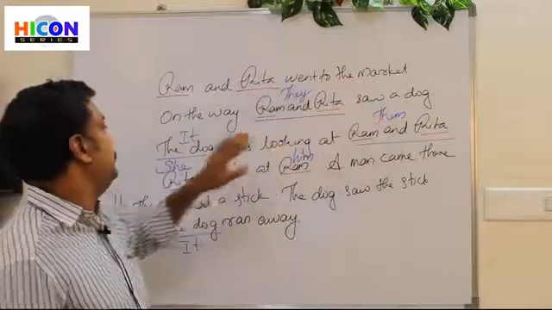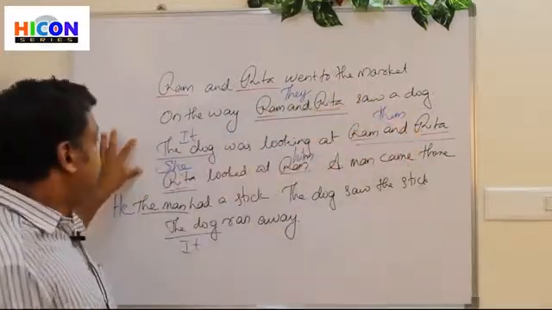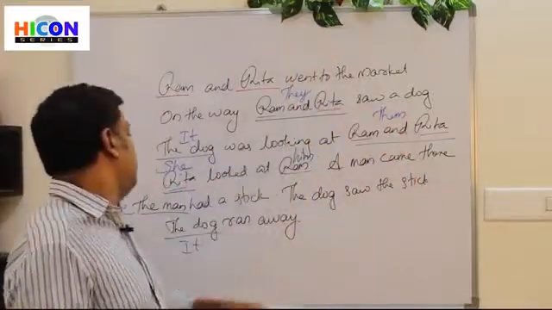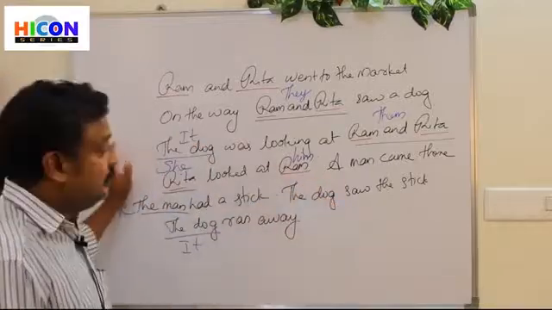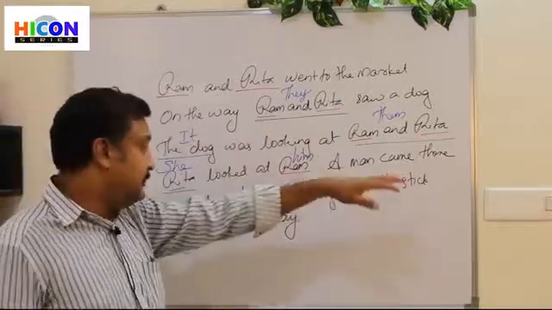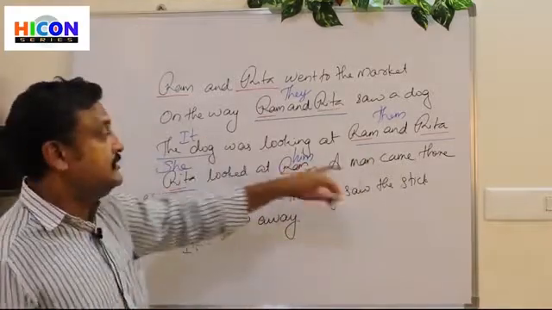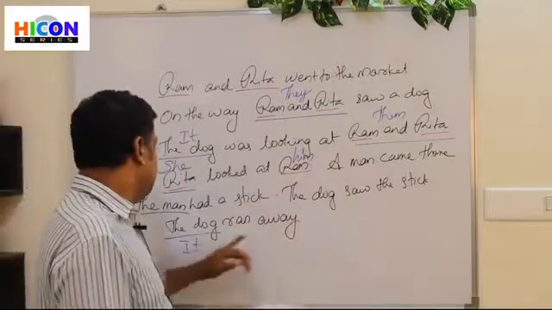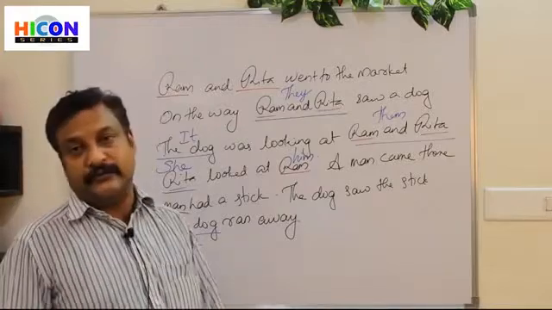Ram and Rita went to the market. On the way, they saw a dog. It was looking at them. Them means Ram and Rita. She looked at him. She means Rita, him means Ram. A man came there. He had a stick. Here he means again the man. The dog saw the stick. The dog ran away. So we write it ran away.